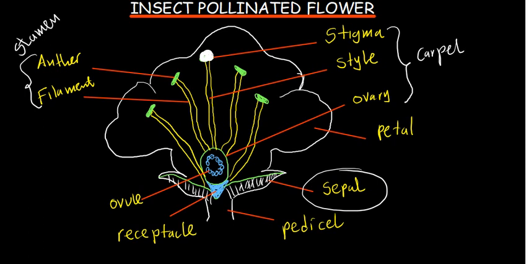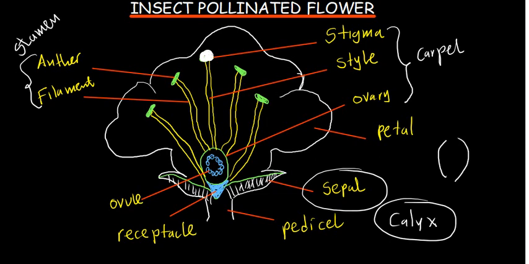They make up what we call the calyx of a flower, and they are there for protection. They protect the flower when it is in the bud stage, covering it while the flower is forming and growing.